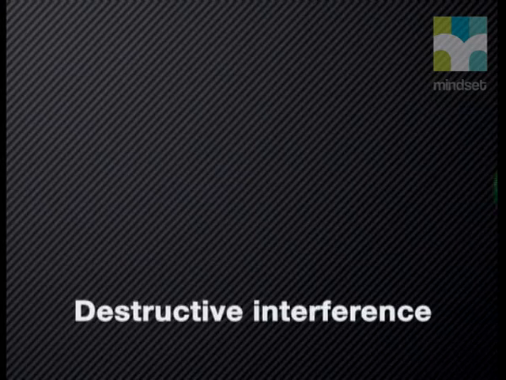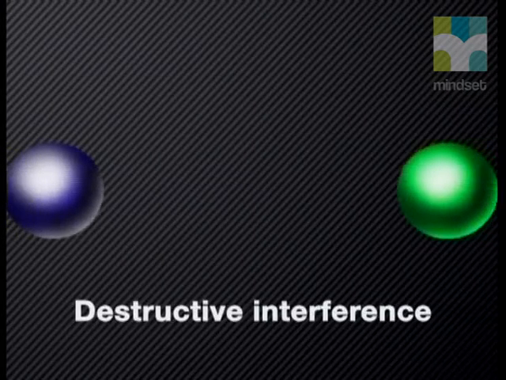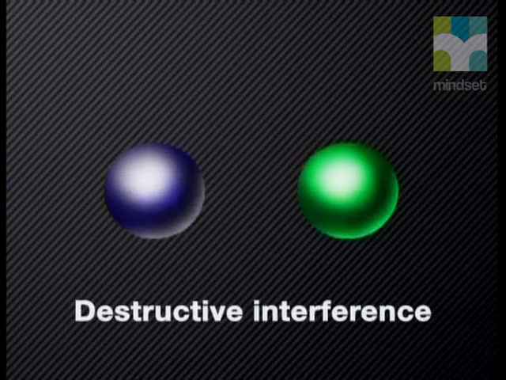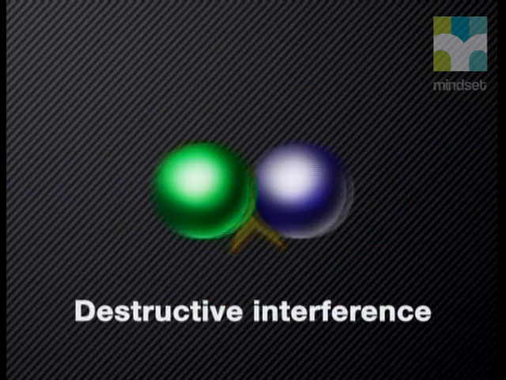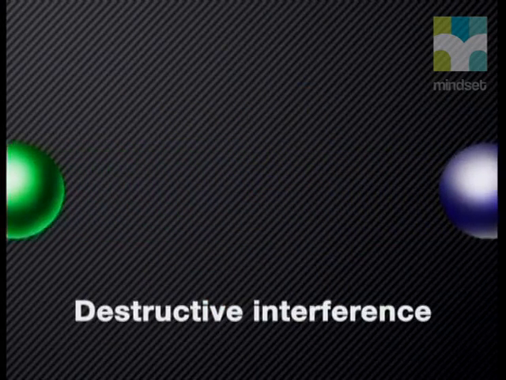Now, can you imagine what would happen if two billiard balls interfered destructively with each other during a collision? When billiard balls collide with one another, we would have no billiard balls for a moment, but then they would reappear and continue to move just as they were moving before. But this doesn't happen. Only pulses and waves can experience interference. Particles like billiard balls clearly do not behave like pulses and waves.